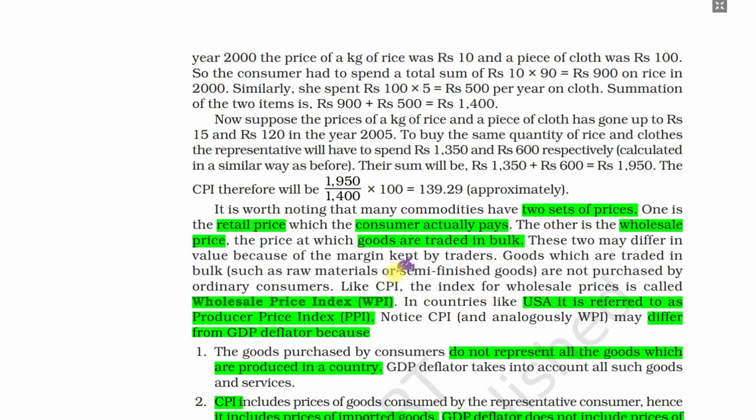And next is the wholesale price index. As you can see from the name, it means the price in the wholesale market. If you go to the wholesale market, you see the prices are different from the retail market in your neighborhood. Why are they different? Because the retailer takes goods from the wholesale market, adds their margin, and sells to you, the direct consumer. If you go directly to the wholesaler, you see there are big price differences. Similarly, if we measure price indexes or inflation at the wholesale point, we call it the wholesale price index.